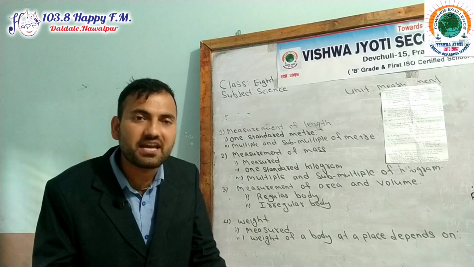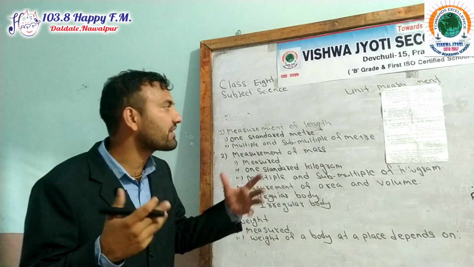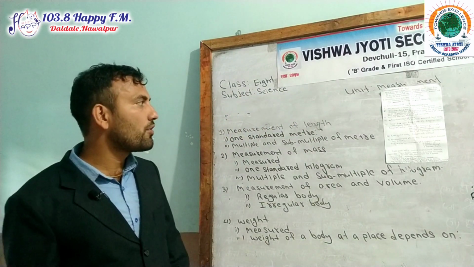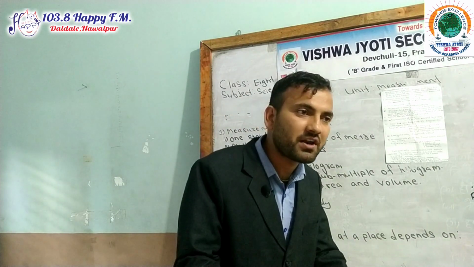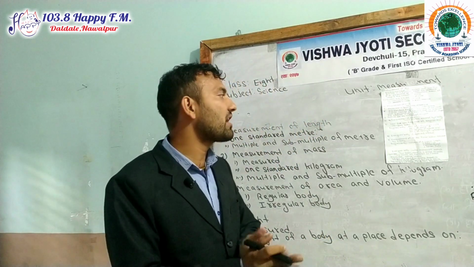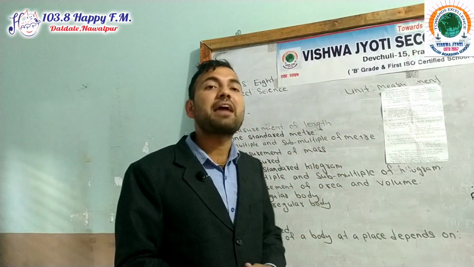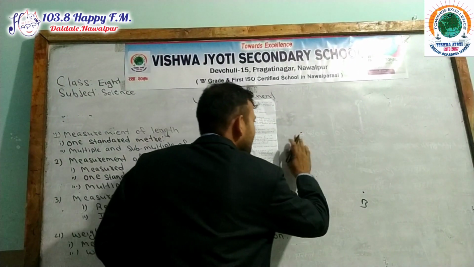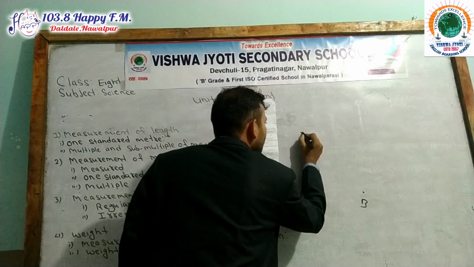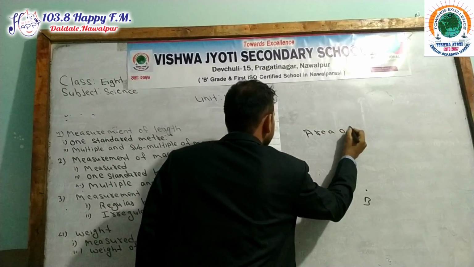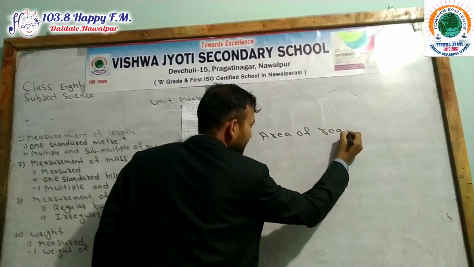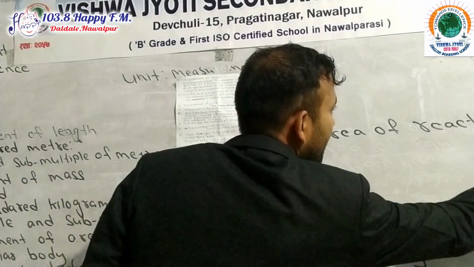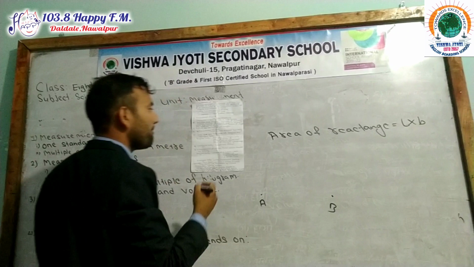How do you find the area of a regular object? We can find it by using mathematical formulas. The mathematical formulas are: area of rectangle, A equal to L into B, length into breadth.